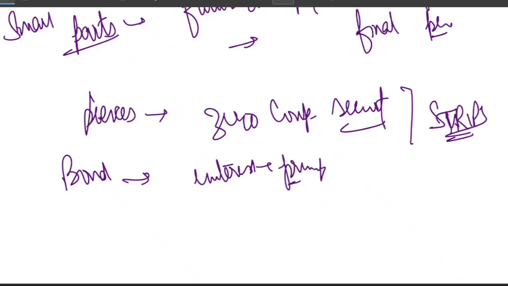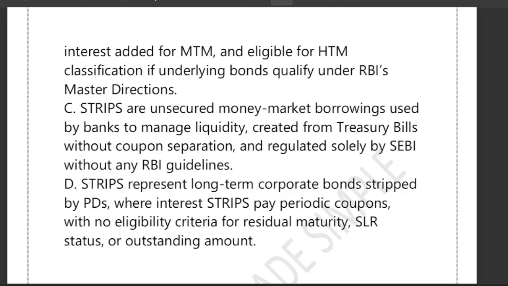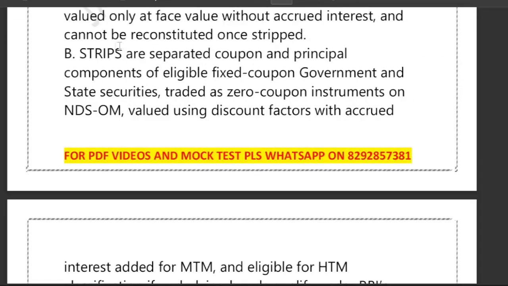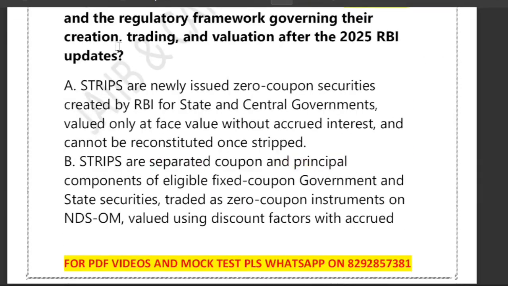Right. Now let's look at the options that we have. So option A says that they are newly issued zero coupon securities created by RBI for state and central government. So what do you think about this definition?